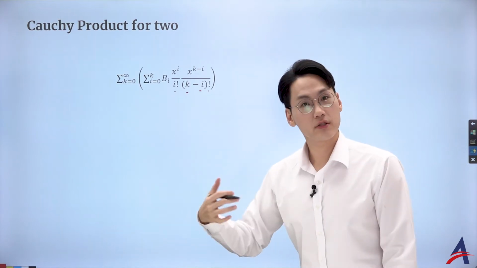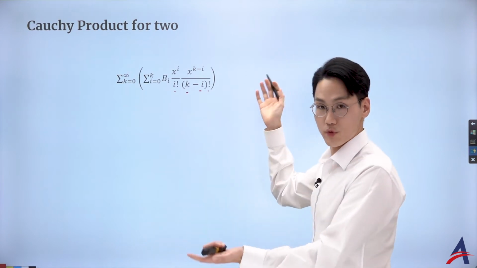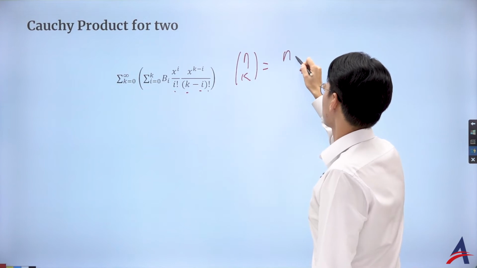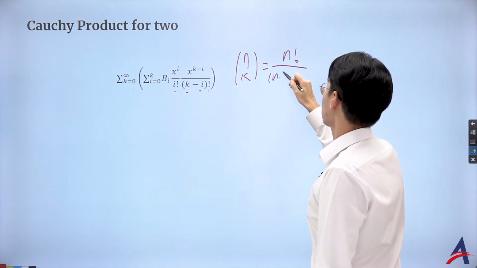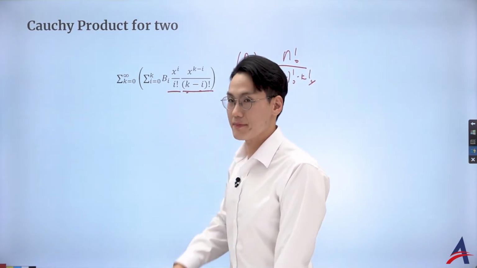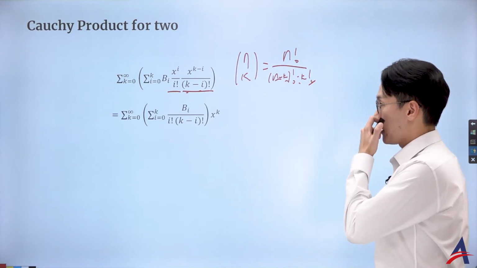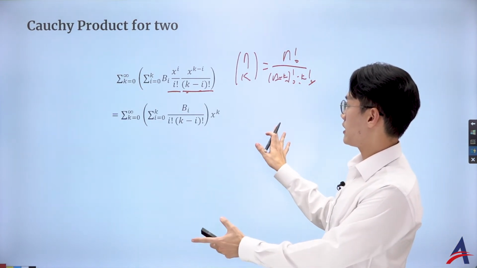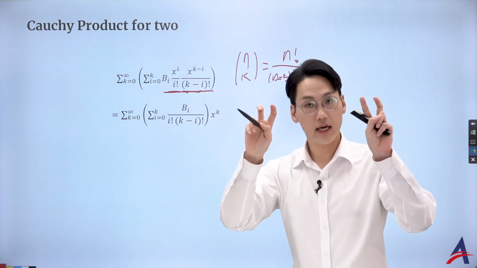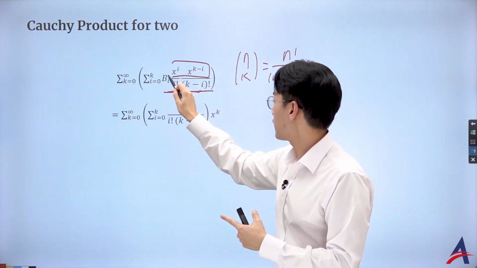You're absolutely right. We have seen it in the binomial coefficient of the combination. What we remember from the combination is that n choose k is simply n factorial over (n minus k) factorial times k factorial. So if I look at this, i factorial and (k minus i) factorial, that's almost the binomial coefficient. Okay, so what I'm combining right now is this. By using the Cauchy product, I found this c_k, that's the combined form. And in fact, I can actually combine this power function here.